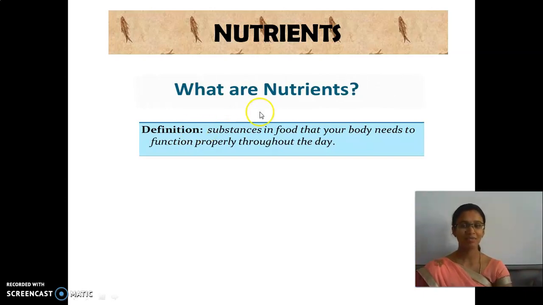So, what is meant by that? Substances in the food. I said components which are present in the food are called nutrients. So, the substances present in the food are what our body needs to function properly throughout the day. With the help of these nutrients only we are able to get energy. With the help of energy we are able to do work.